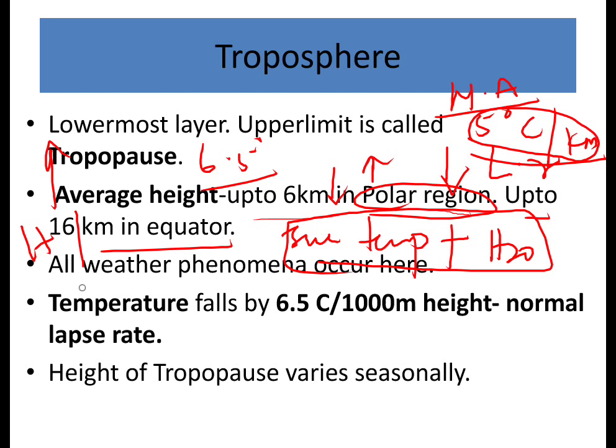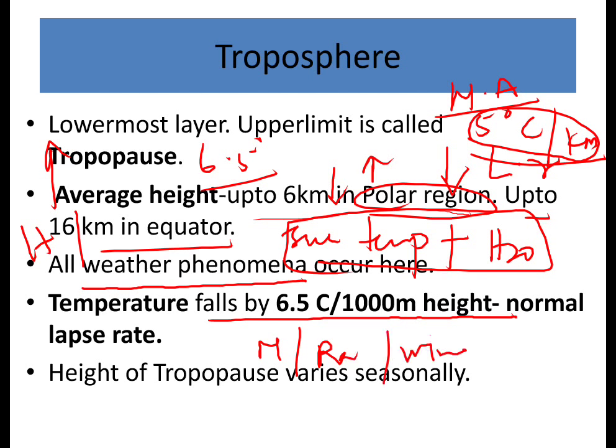In the troposphere all weather phenomena occur, like precipitation, thunderstorm, lightning. And temperature falls by 6.5 degrees Celsius per 1000 meters, which is per 1 kilometer height, the normal lapse rate, as I said earlier. The height of the tropopause varies seasonally, because of the monsoon condition, whether it's a rainy season, a winter season or a summer season. Depending upon that, the humidity of the air and the temperature vary, and as I said, temperature and humidity play a major role in determining the height of the troposphere.